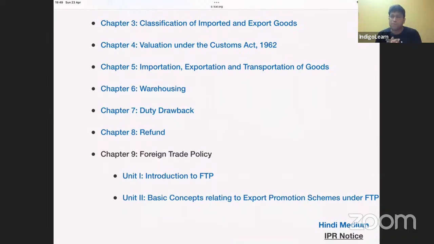And in case of warehouse goods, my dear friends, after 90 days, interest will start levied. And at any given point of time, we have to remove the goods within a period of 1 year. And if we don't remove within 1 year, then penalty provisions also will come. And if we don't remove within 90 days, as I told you already, then interest will start coming at 15% per annum. And this 90 days story, 1 year story, time limit will not apply in case of EOU, EHTPs, and also in case where manufacturing is allowed in that warehouse. In that warehouse, if manufacturing is allowed, then this time limit of 1 year will not apply.